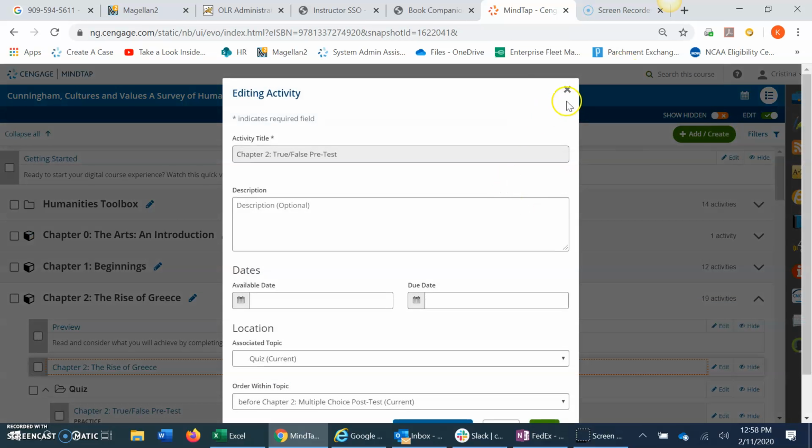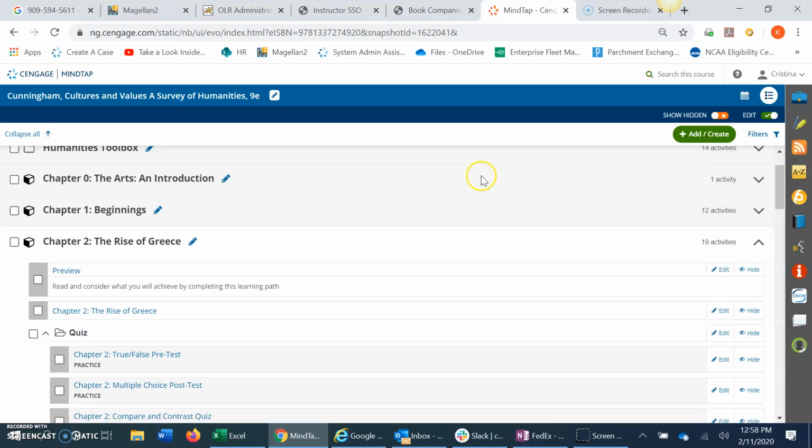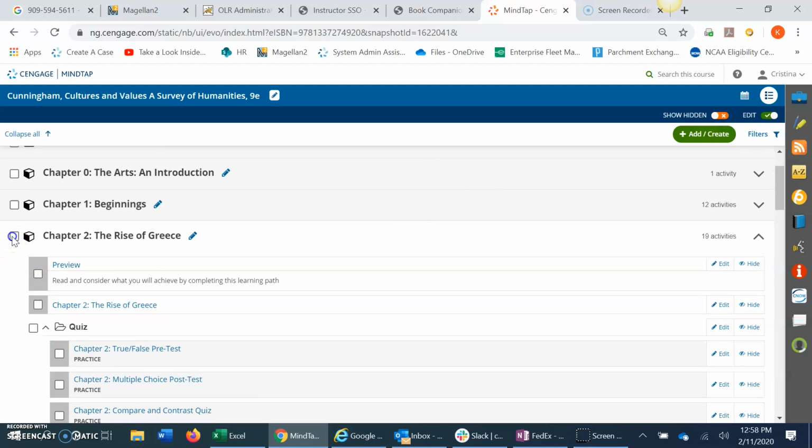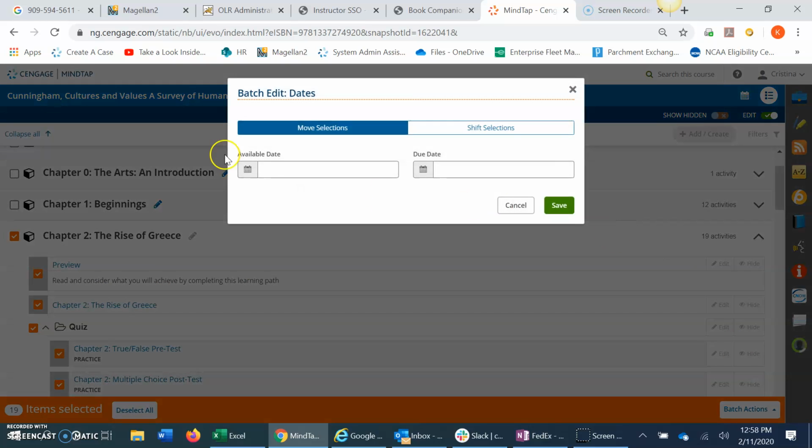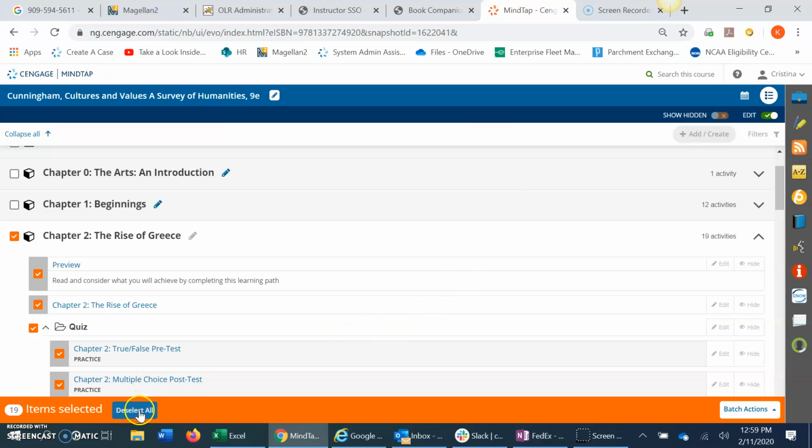And then we also have the ability to batch edit assignments, meaning if I want to, for instance, open all of chapter 2 at the same time. Anytime I click any of these on the side, my batch action ability comes up. I can edit the dates. This is where I can give it an open date for students and a due date, and then it'll apply to everything I have selected in orange.